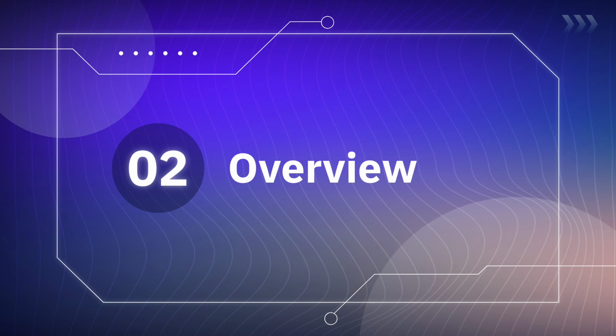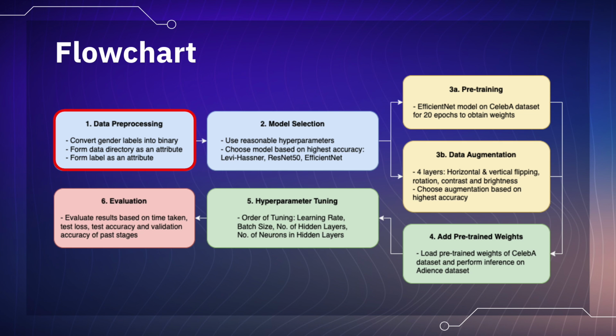Next, I will be sharing a flowchart for better understanding of our project. Firstly, we will perform data preprocessing. As the given gender labels are male and female, we have converted them into binary for our computation. We also ensured to form data directory and label as attributes before training them with three different models using suitable hyperparameters. After the model with highest accuracy is selected, we perform pre-training and data augmentation. More details of the types of augmentation and results will be shared by Luke later.